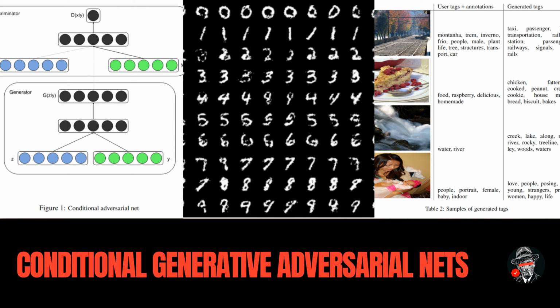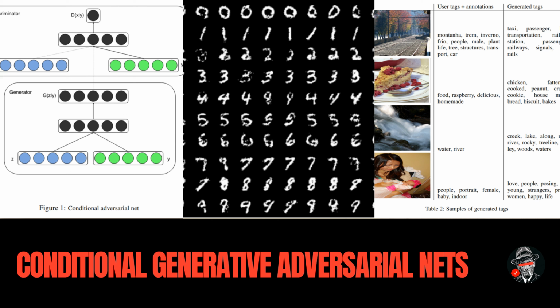User tags and annotations include Montana, Trem, Inverno, Frio, people, male, plant life, tree, structures, transport, car, white car. Generated tags include taxi, passenger, line, transportation, railway station, passengers, railways, signals, rail, and rails. User tags and annotations include food, raspberry, delicious, homemade.